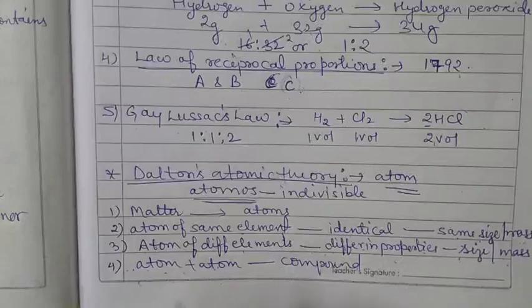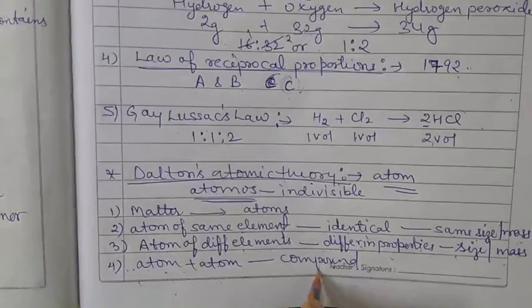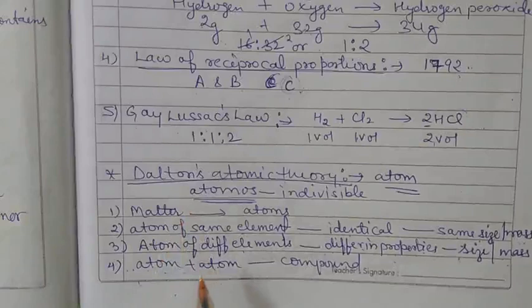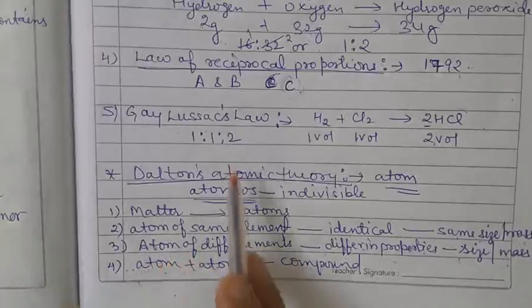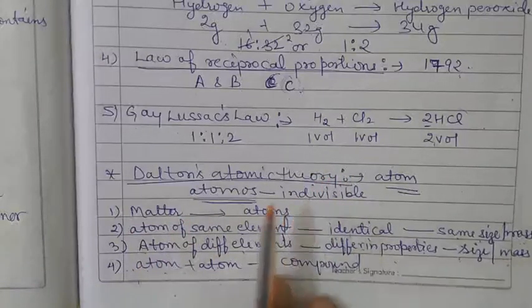What is the name of the force which holds the atoms together to form a molecule? He has not explained the reason behind it. So this is the next drawback of Dalton's atomic theory.